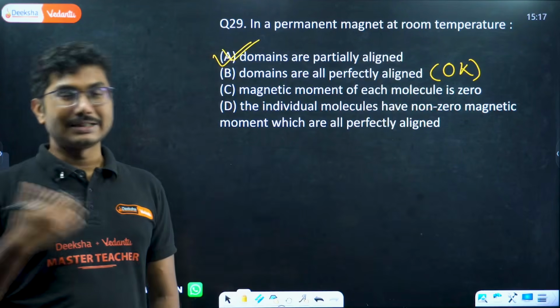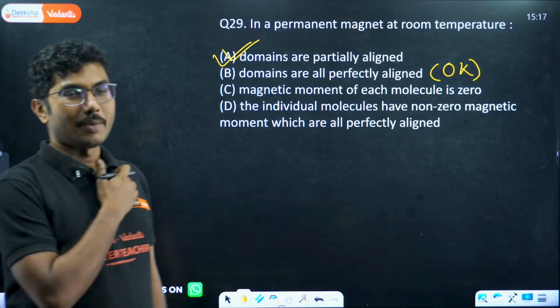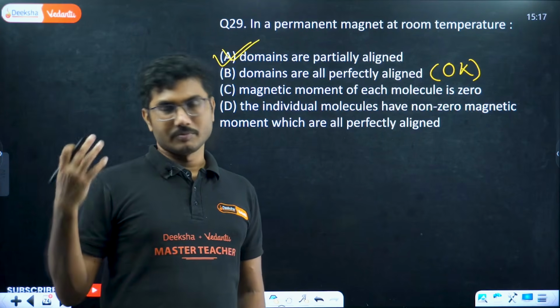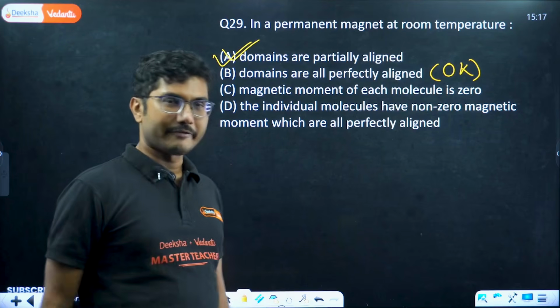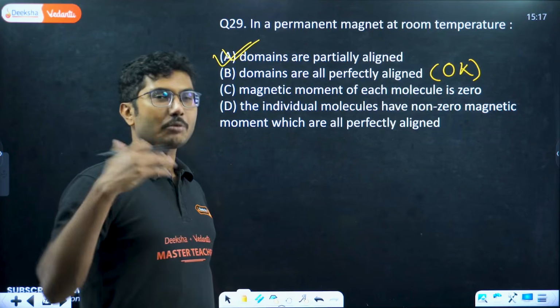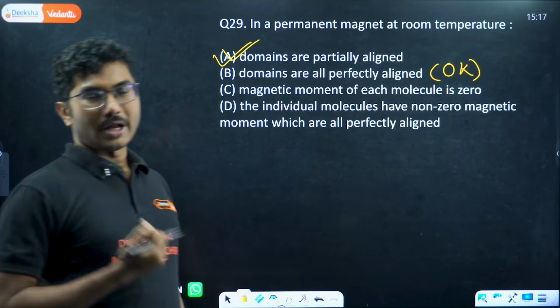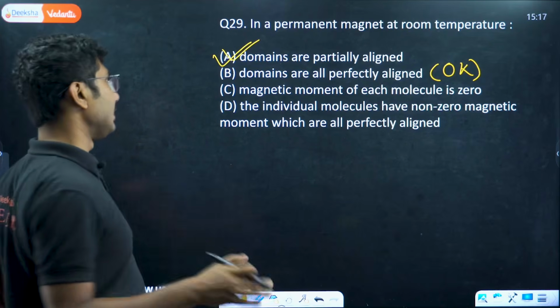But yes, at 0 Kelvin, electrons do not vibrate, they just rotate in their fixed path as provided by the Bohr model, which is one of the basic models. There are more advanced models than that. According to the atomic model, electrons just orbit in their path, they do not vibrate. So at 0 Kelvin, domains are perfectly aligned.